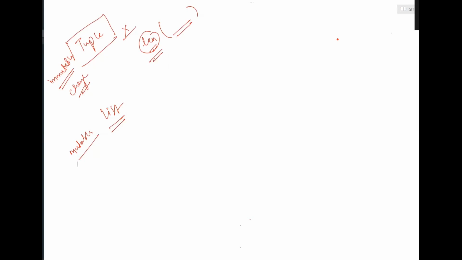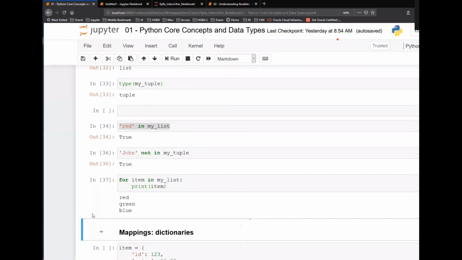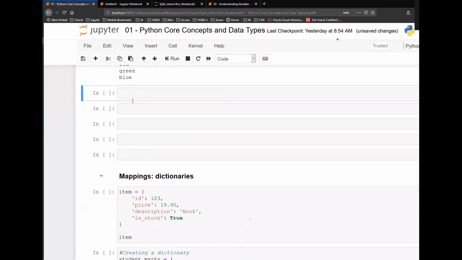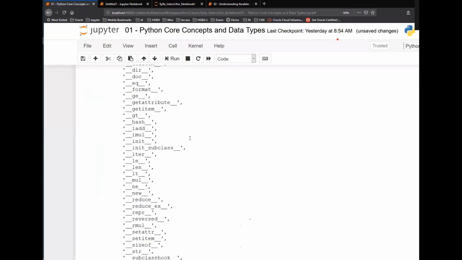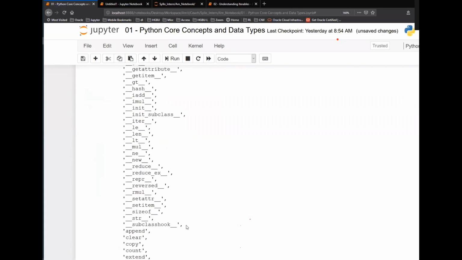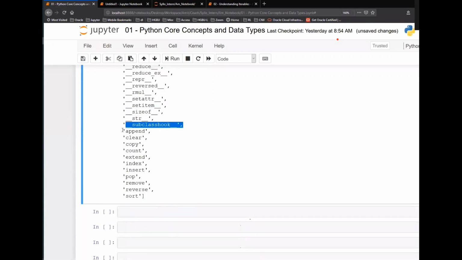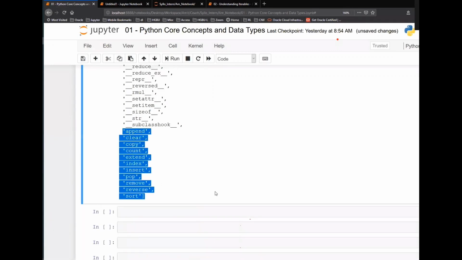Now, the best way to check is dir of list. I will get all the functions. For now, we need to ignore this double underscore syntax and check the functions which are there for list. So append is one function. Again, you can go through the descriptions, right?